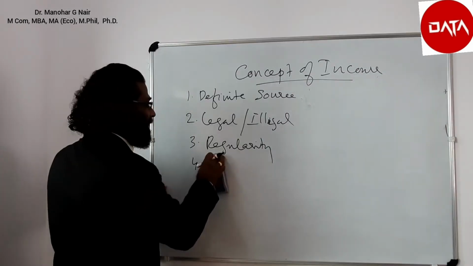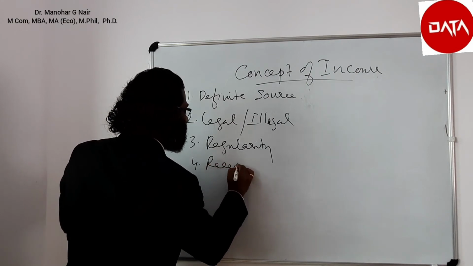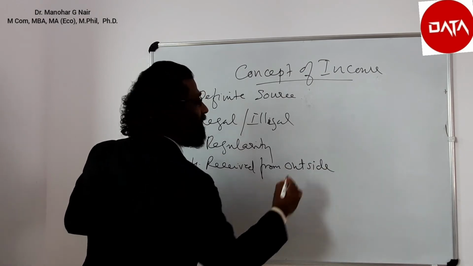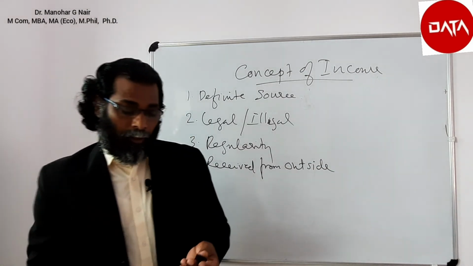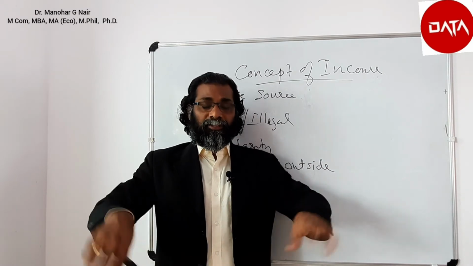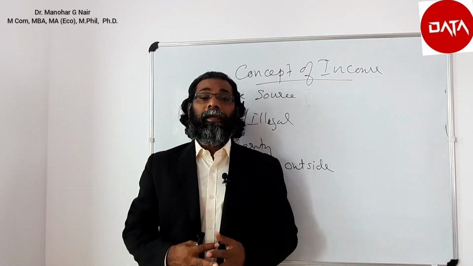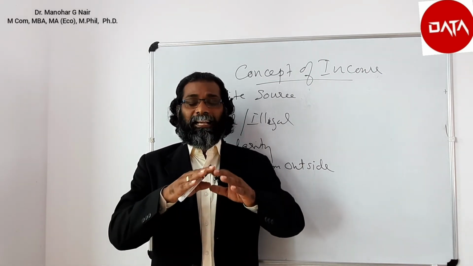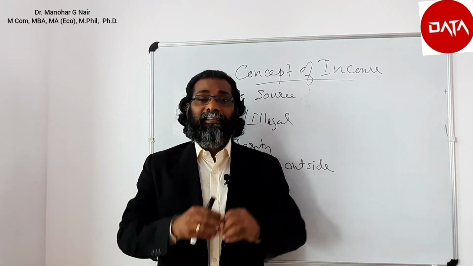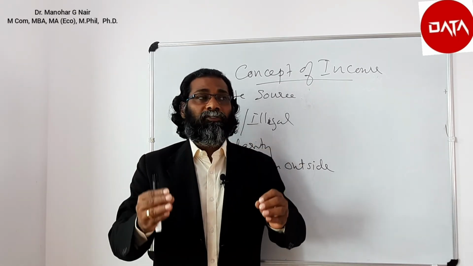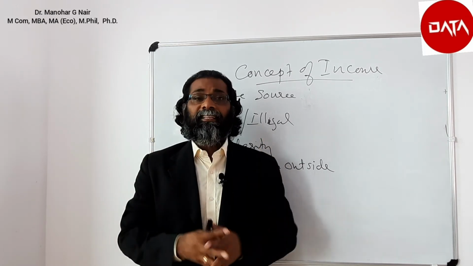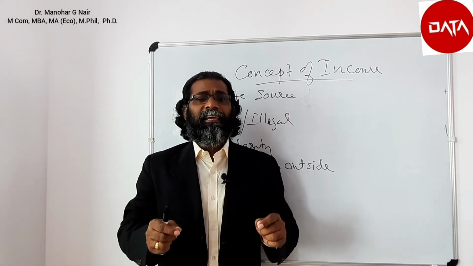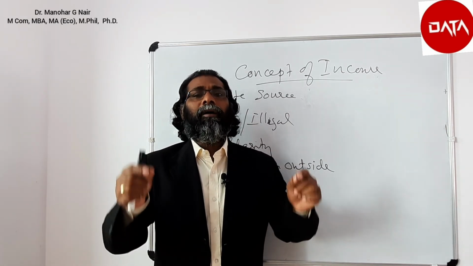The next point is that income should be received from outside. Which means, suppose the members in an association of persons contribute towards a program, and after completion of the program, after absorbing the expenses of that program, some amount remains and is distributed across the members of that association. That amount received will not be considered as income. So the point is the income should be received from outside.